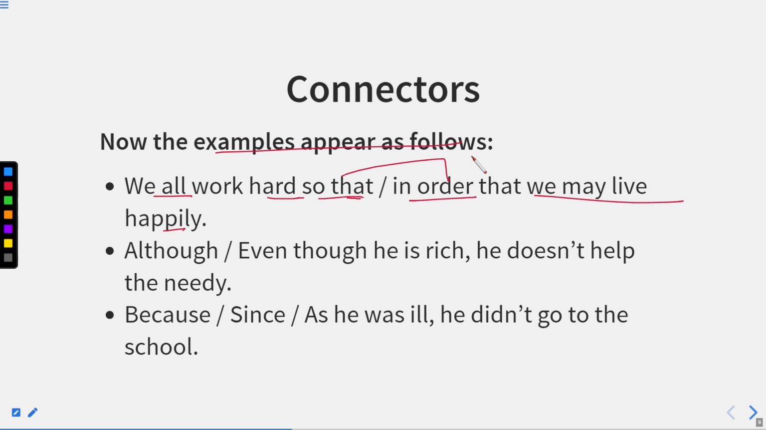Although he is rich, he does not help the needy. Even though he is rich, he does not help the needy. So although or even though is just connecting the two sentences together. Because he was ill, he did not go to the school. Since he was ill, he did not go to the school. Or as he was ill, he did not go to the school. So in this, we are just joining two sentences together.